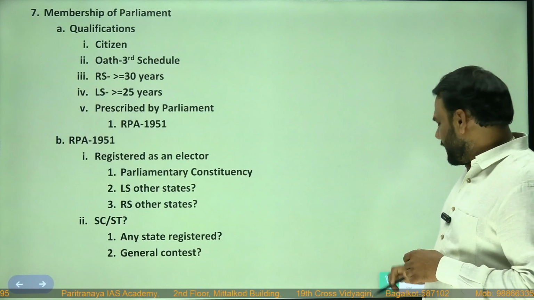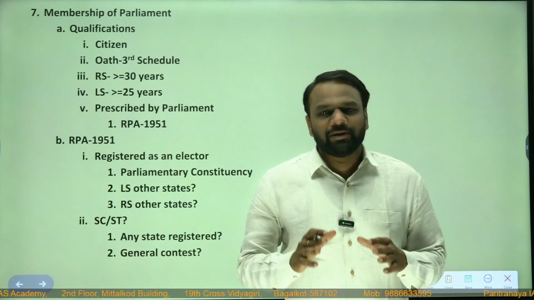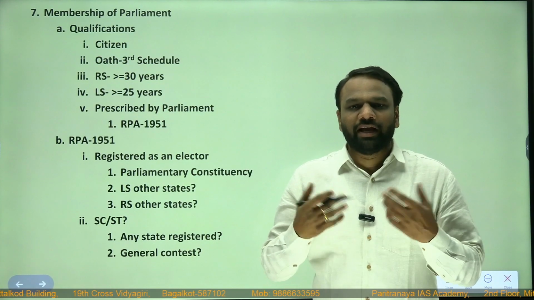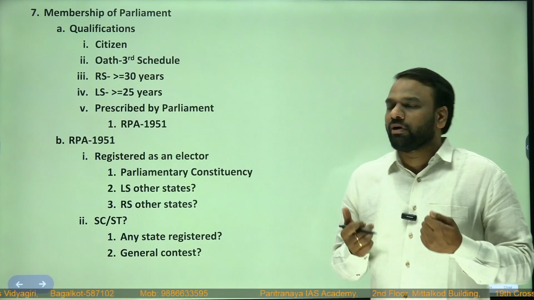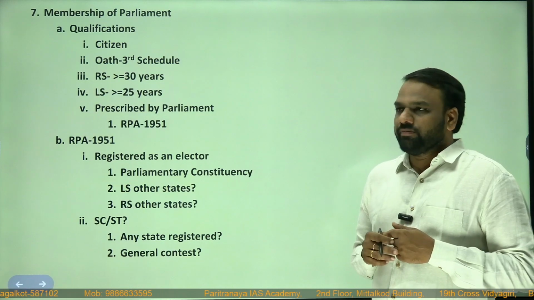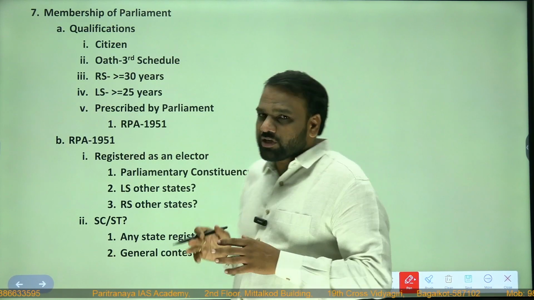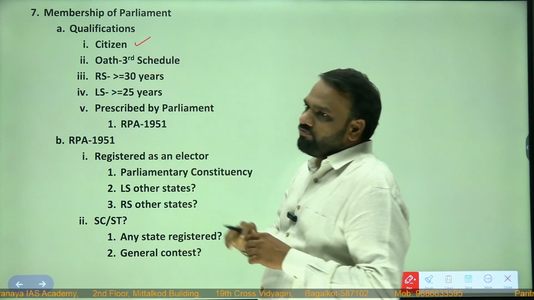Next, membership of parliament. Now we saw about the composition of Lok Sabha and Rajya Sabha: how many members are there in Rajya Sabha, how they get elected, how many members are there in Lok Sabha, how they get elected. The next question is, what are the qualifications required to become a member of Lok Sabha or Rajya Sabha? To become a member of either, he should be a citizen of India. It's very much obvious.